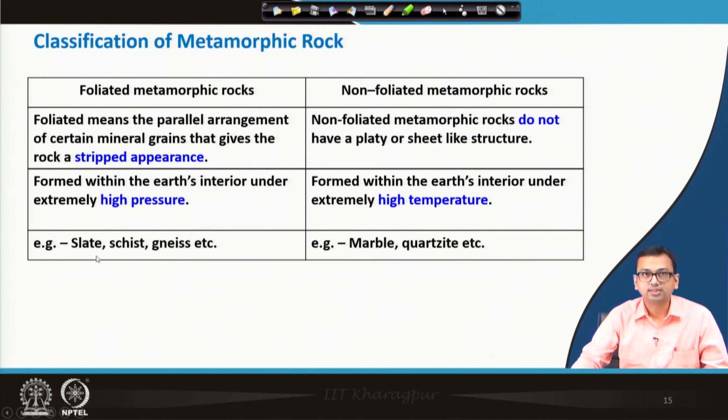Examples are slate, schist, gneiss, etc. for foliated, and in the case of non-foliated, marble, quartzite, etc. Right.